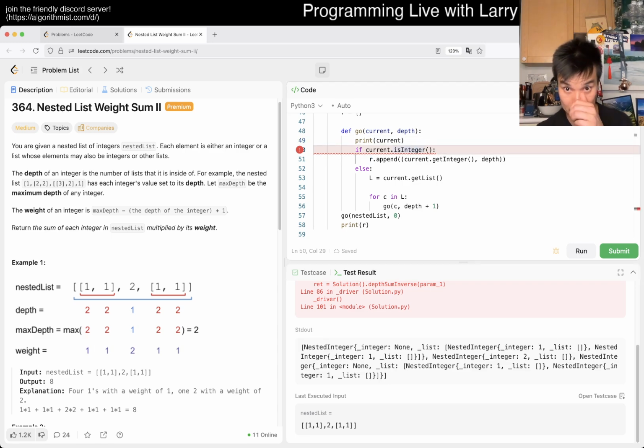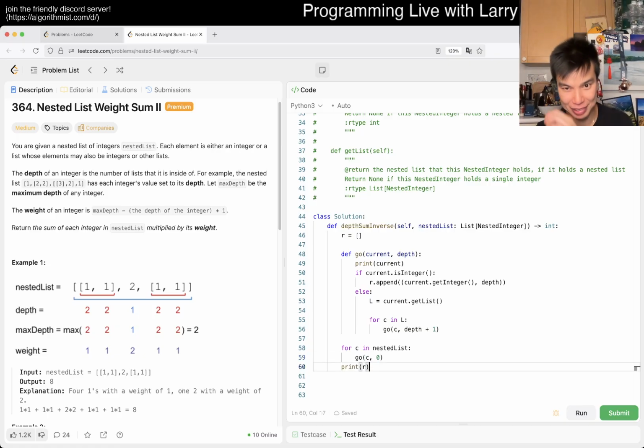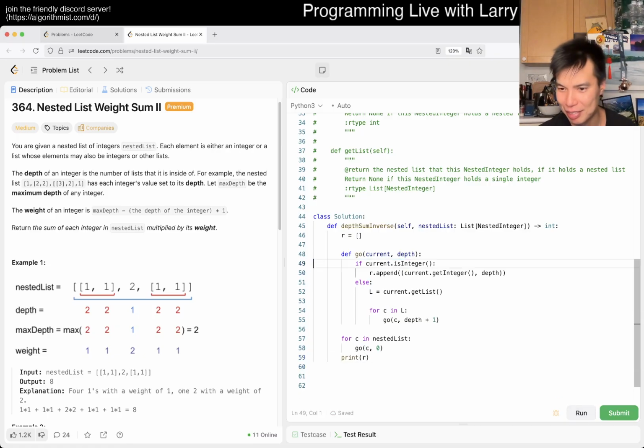Why is that a list? L is equal to current.getList. Huh? Oh, wait. That's silly. Okay. Why do they do that? Nested integer can already contain a list. Why is there a list of nested integers? Okay. I mean, that is just kind of confusing, honestly. It's fine. It's just confusing. That's all. I was like, I don't get what I'm seeing here.